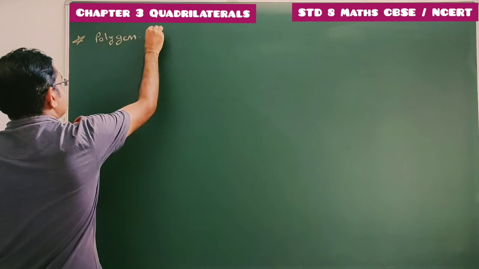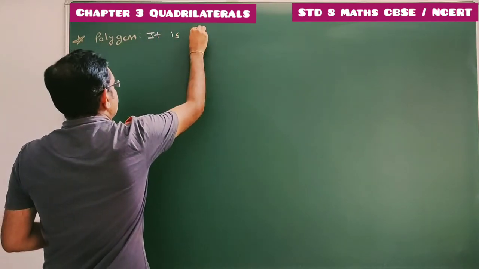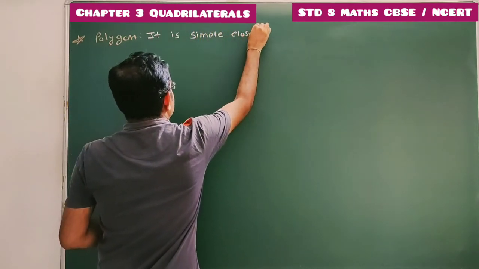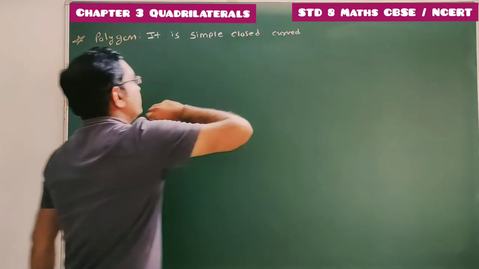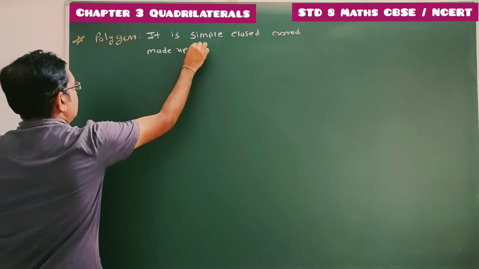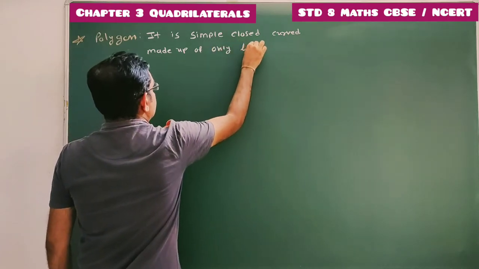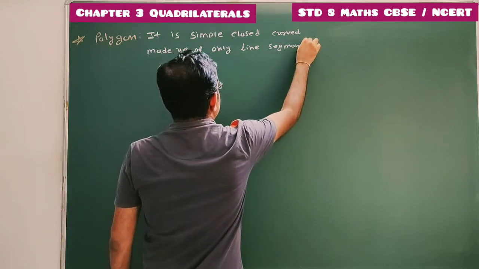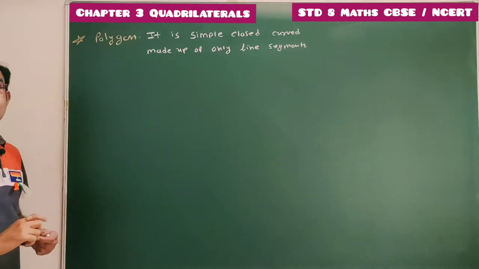it is the simple closed curve made up of only line segment. Simple closed curve made up of only line segment is known as polygon.